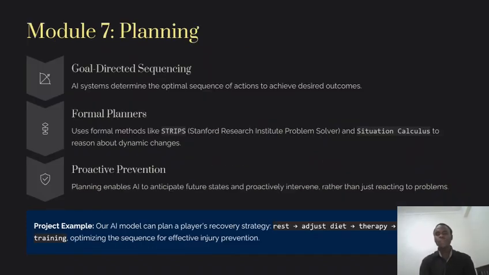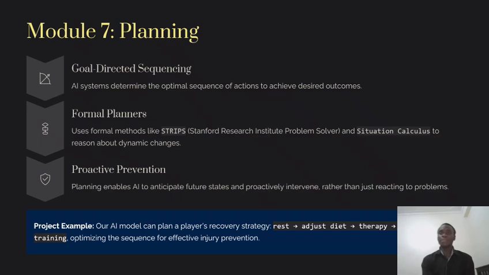Planning is about determining the most efficient sequence of actions that our model has to follow to achieve the desired outcome. Planning allows an AI to be proactive, actually participating rather than just reacting to what we are giving it.